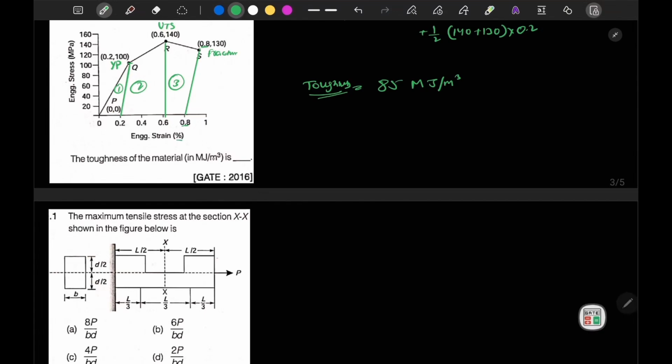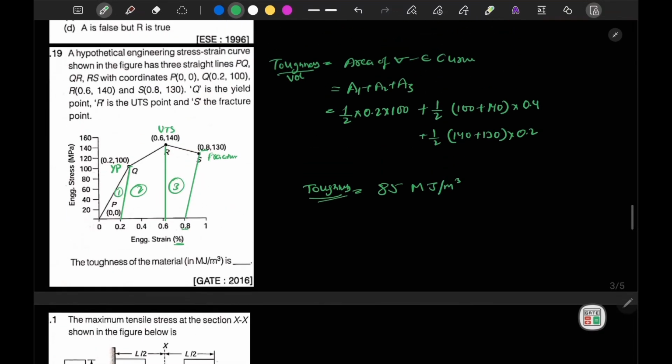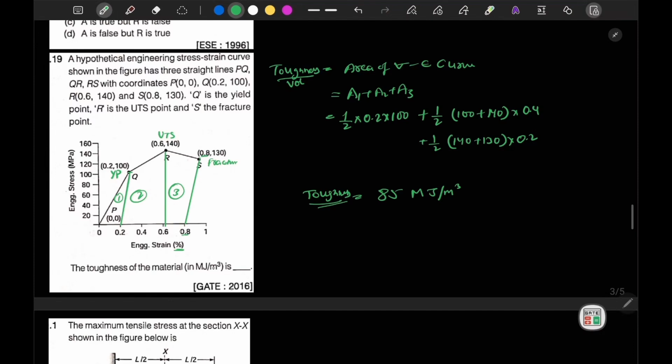Sorry, but one thing, this is mentioned as a percentage. So when we have written the value of strain, we have to divide the strain value by 100 also. So the answer will be 0.85 megajoule per meter cube.